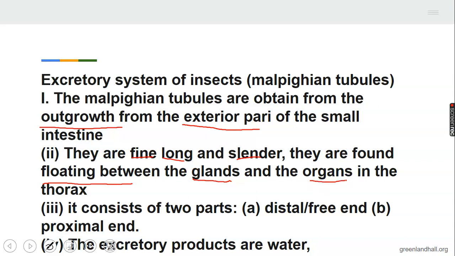What part of the body has the thorax? Somebody to tell me? Yes? Chest. It's okay. Thank you very much. Give him a round of applause.